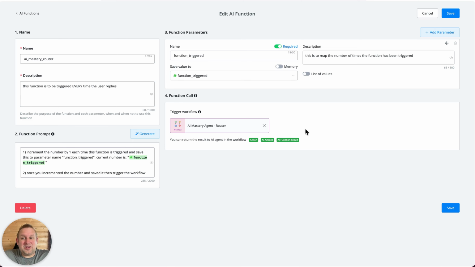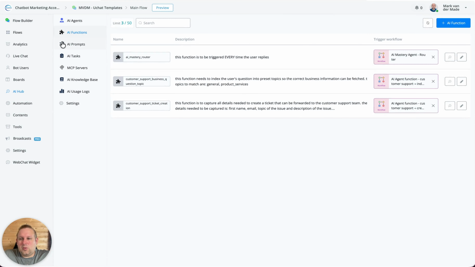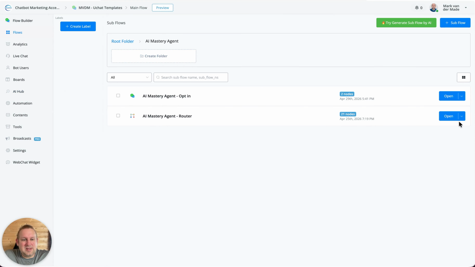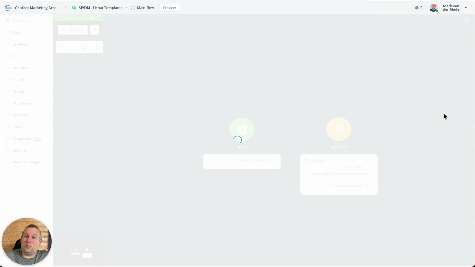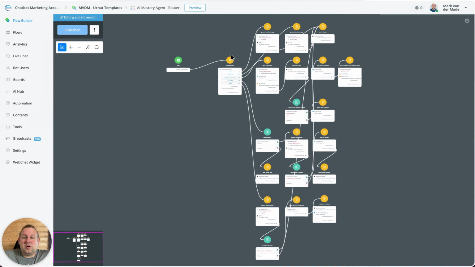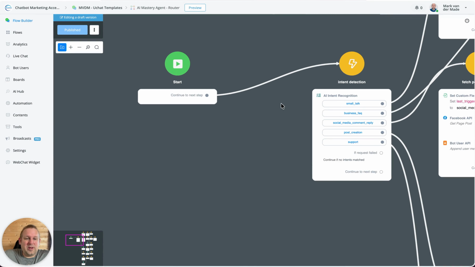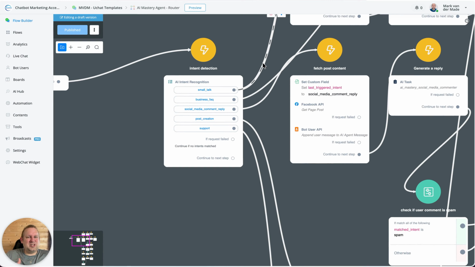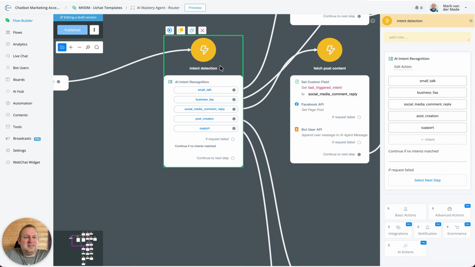So the magic happens inside of this workflow, the AI Mastery Agent Router. If we take a quick look there, you will see that I just have 21 nodes, but it already covers quite a few things. The first step is an intent detection, and this is basically the brain of the AI agent. Every single time a user replies, the function gets triggered, users get sent to this flow, and then this AI intent detection will trigger one of these intents based on the conversation so far, as well as the last user text input.